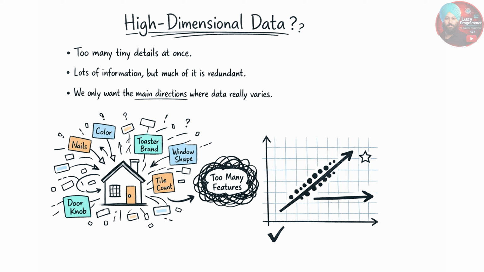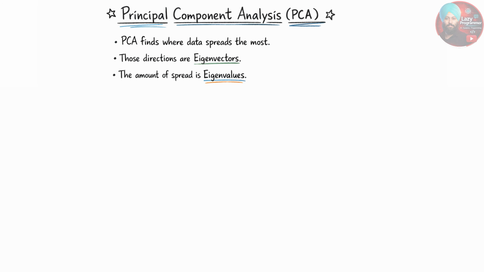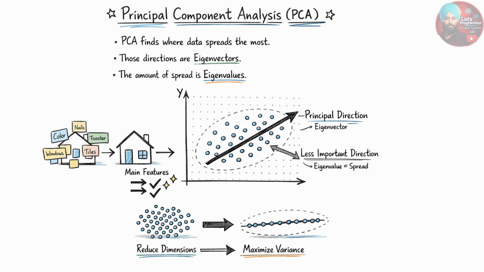What we really want is to find the main direction where the data actually varies the most. This is exactly what principal component analysis does. PCA looks at the data and looks for which direction the data spreads out the most. These directions are the eigenvectors, and how much the data spreads in those directions is captured by the eigenvalues. So for describing a house, instead of keeping every single feature, PCA keeps only the most important directions.